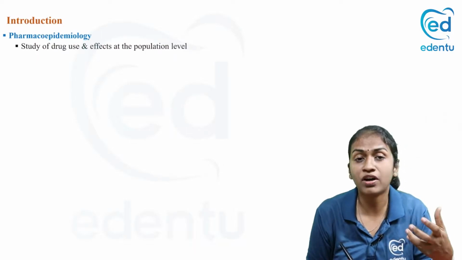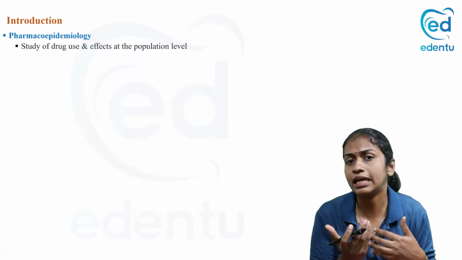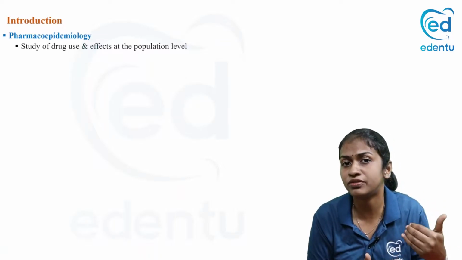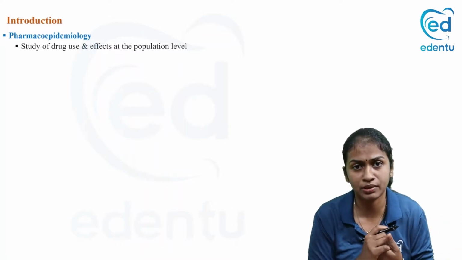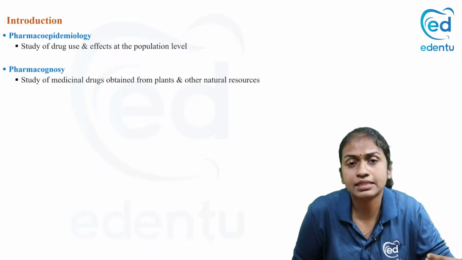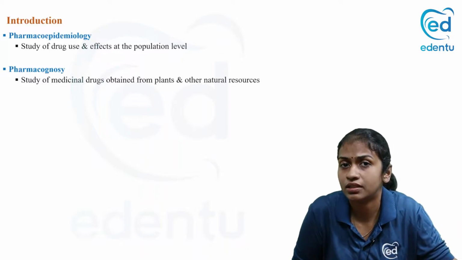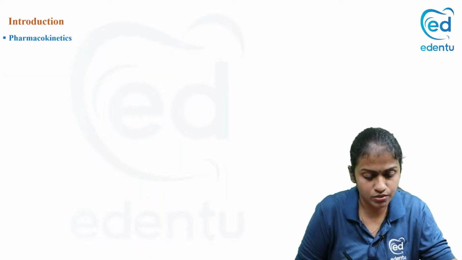Now, what is meant by pharmacoepidemiology? Epidemiology we know is the study at the population level. So when you are studying the effect of drug use at a population level, we call it pharmacoepidemiology. Now, what is pharmacognosy? It is the study of medicinal plants, the drugs obtained from medicinal plants and other resources.